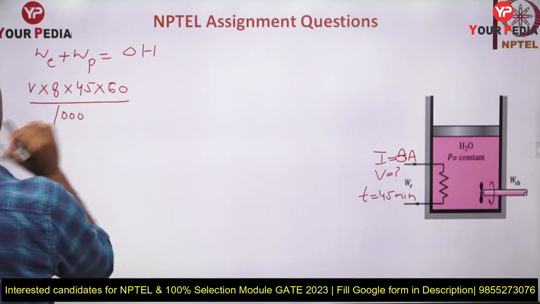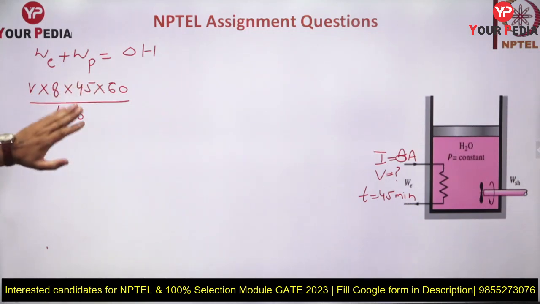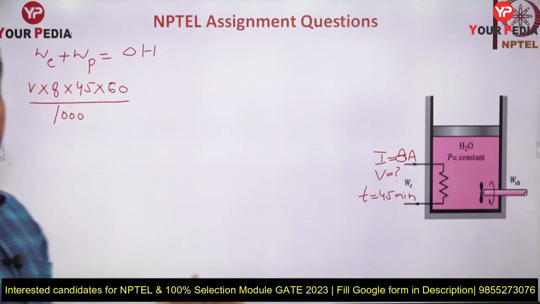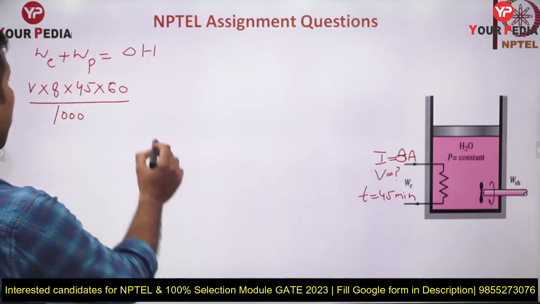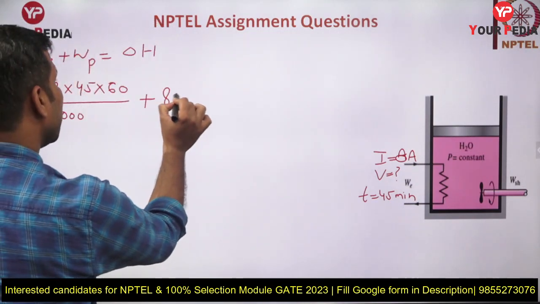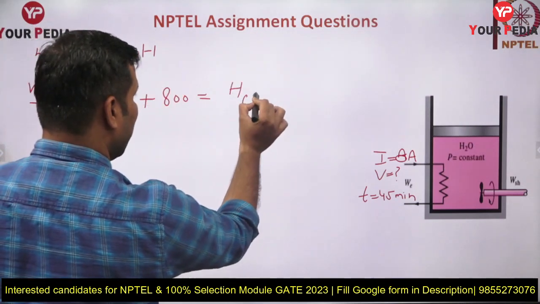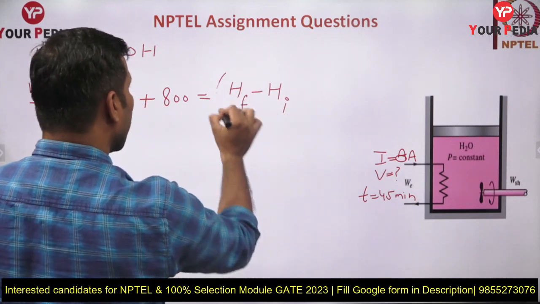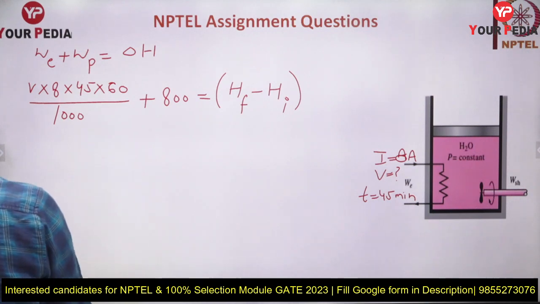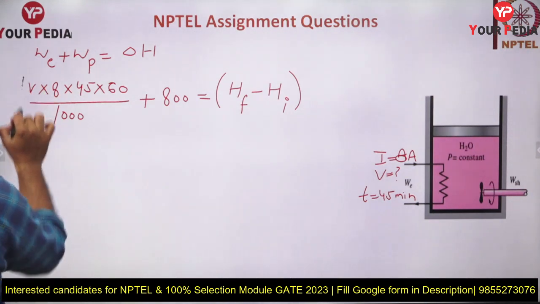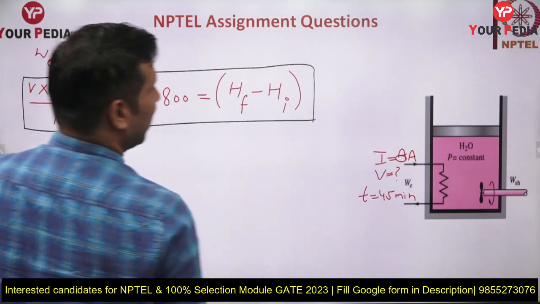Divide by 1000. So VI is joule per second, multiply by second, you will get joule. Dividing joule by 1000, we will get the electric work in kilojoule. We need the electric work in kilojoules. How much paddle wheel work are we supplying, guys? The paddle wheel work given is 800. That is equal to delta H, this is final enthalpy minus initial enthalpy. Final minus initial. So this is the final equation, guys, through which you will easily be able to get the answer. It's a very good question. It's my request to all of you, please try this question at least.